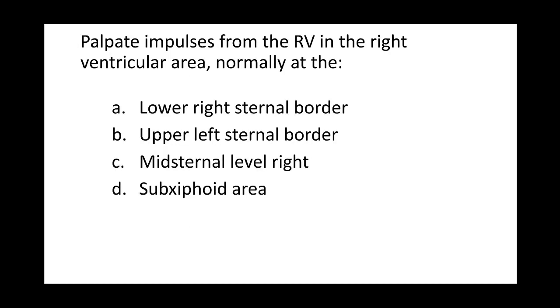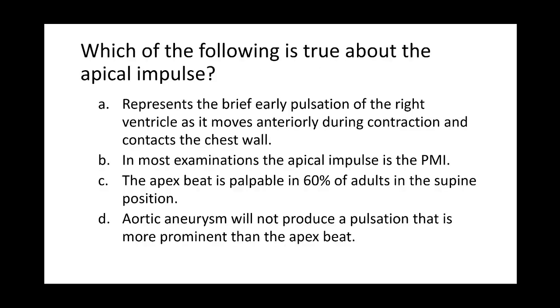Next question. Palpate impulses from the right ventricle in the right ventricular area normally at the A. Lower right sternal border, B. Upper left sternal border, C. Mid-sternal level right, D. Subxiphoid area.